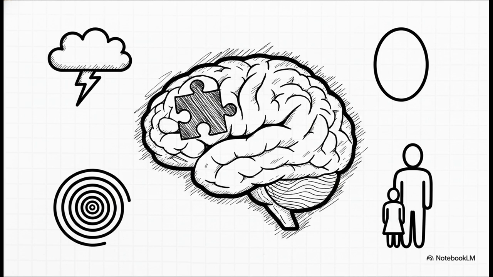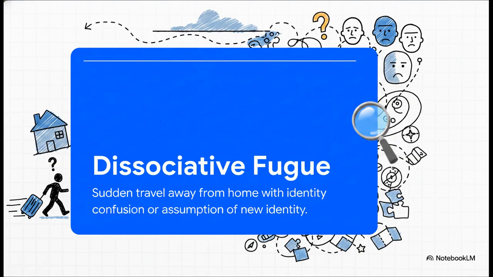And this amnesia rarely walks alone. It frequently brings along a host of associated features: broad alterations in consciousness, trance states, spontaneous age regression, and sometimes even ongoing anterograde amnesia. Now, nested right within this category is a highly specific, psychologically profound manifestation known as dissociative fugue. This involves sudden, entirely unexpected travel away from home.